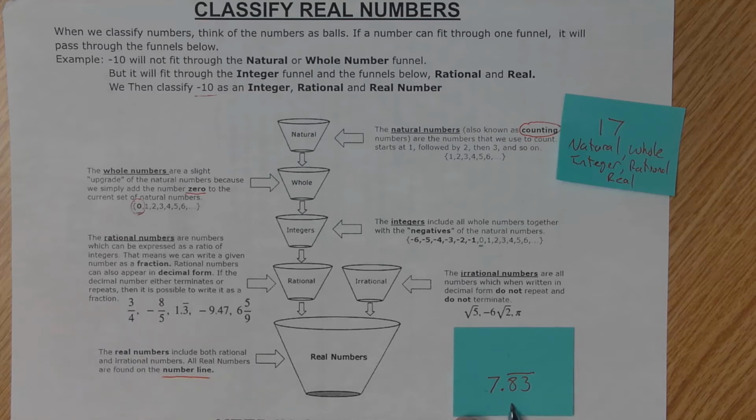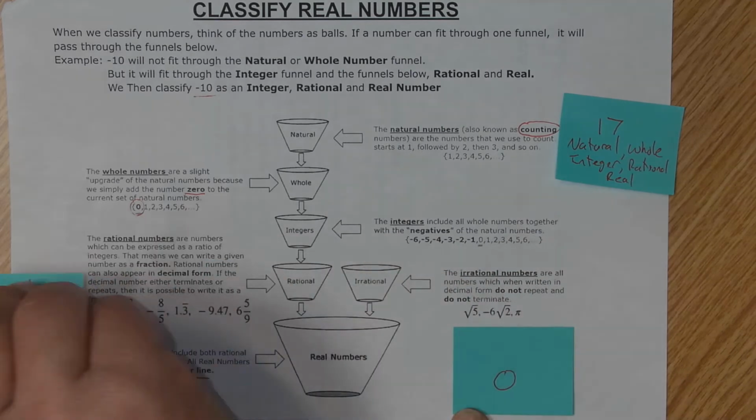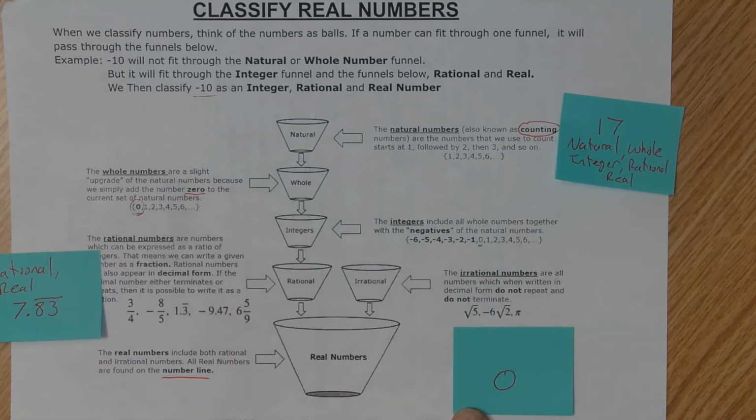So here's a decimal that repeats. So this here happens to be a rational number. But if it goes into rational, it will go through that funnel and into the real number funnel. So it happens to be rational and real. So we'll take this guy here and we'll put it over here at rational.